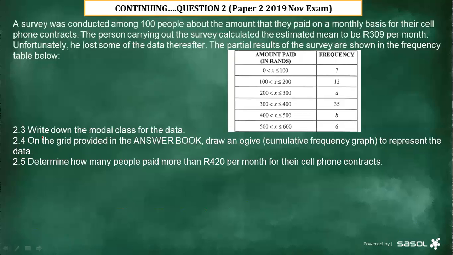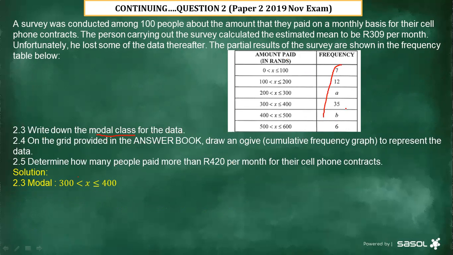2.3. Write down the modal class for the data. Let's see how we determine that. Now, if you are dealing with the modal class, and it is grouped data like this one, then how do we determine that? You just go straight to the frequency values.